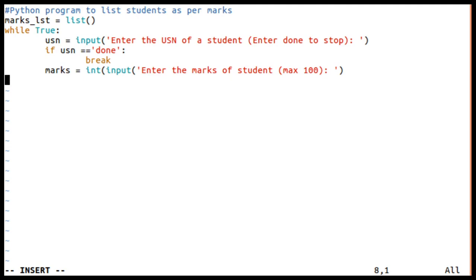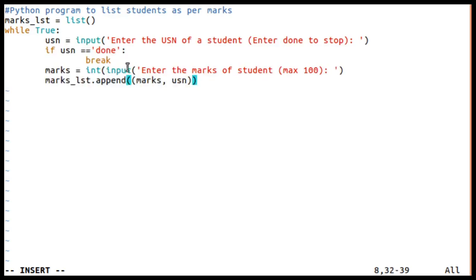Okay, so after reading the marks, now I have USN and marks both, I'll append. So how do I append? I use the method called append from a list, marks list dot append. What I should append is, remember, I am going to use a tuple here: the first one is marks and the second is USN.